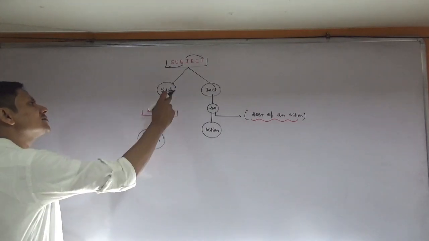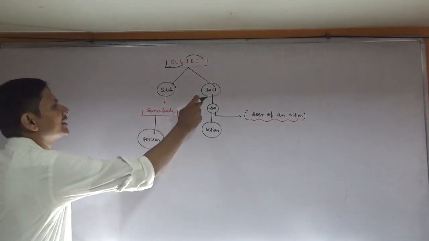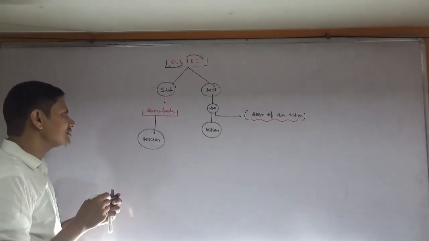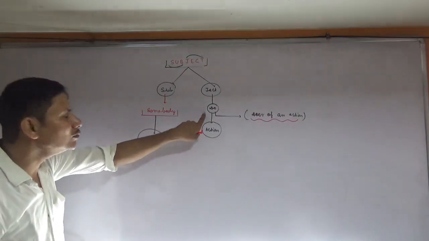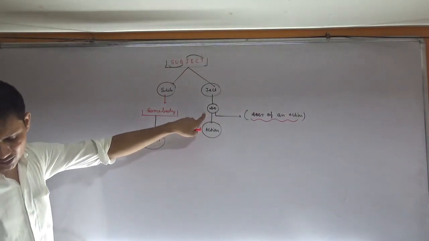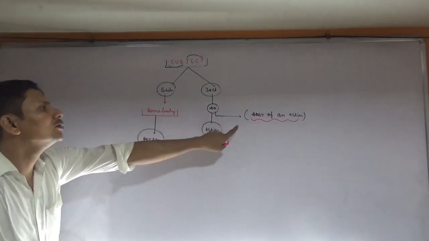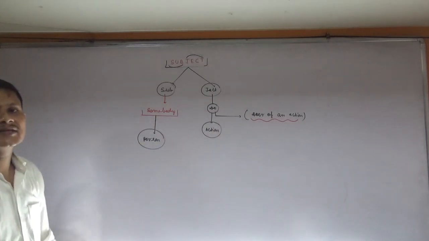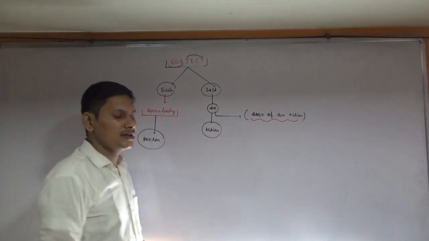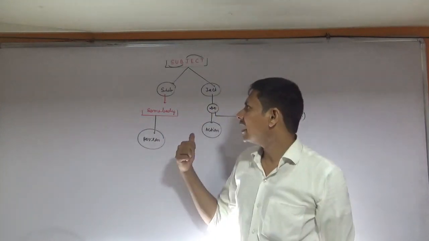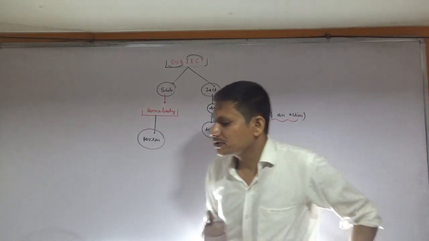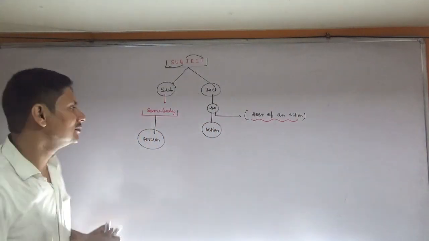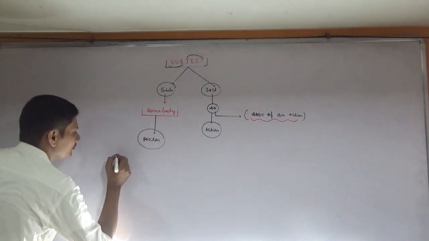Okay, first one is sub, second one is ject. Sub stands for somebody and ject stands for do. Okay, do, that means what? You can say doer of an action. So we can say somebody who does the action is called subject. Somebody who does the action is called subject.